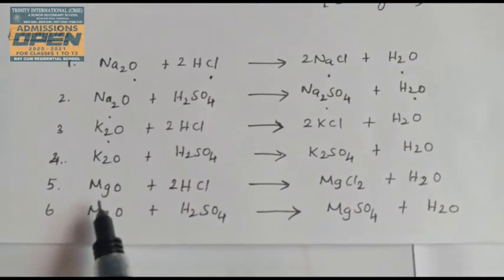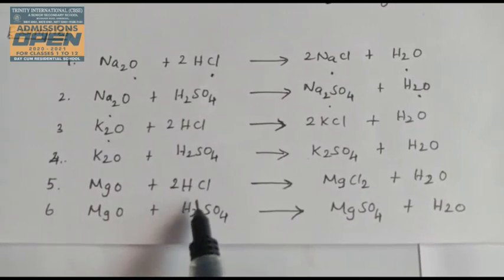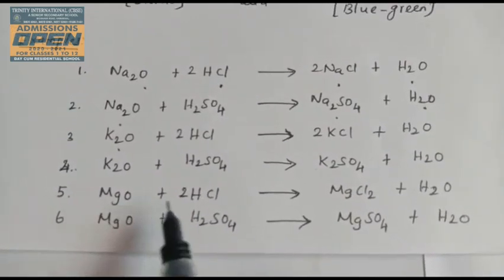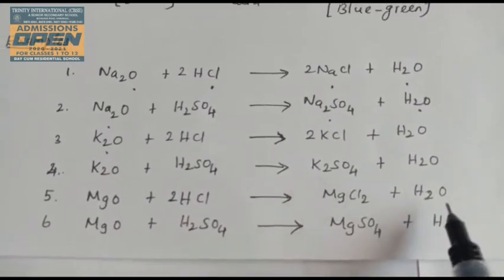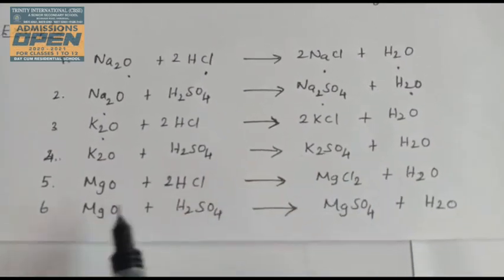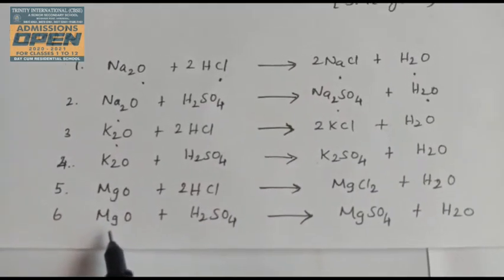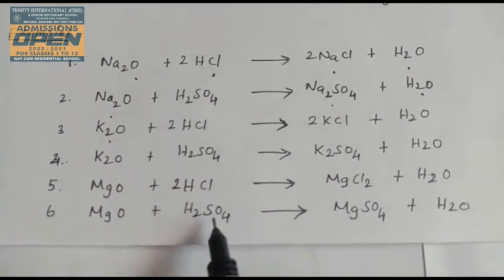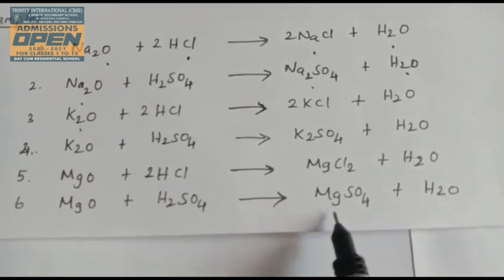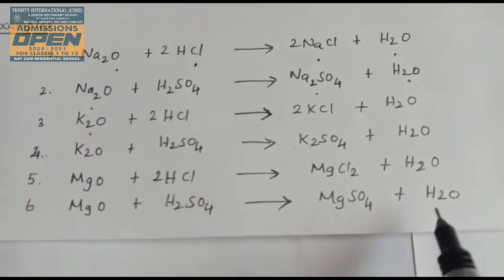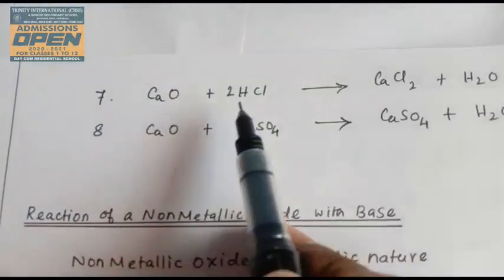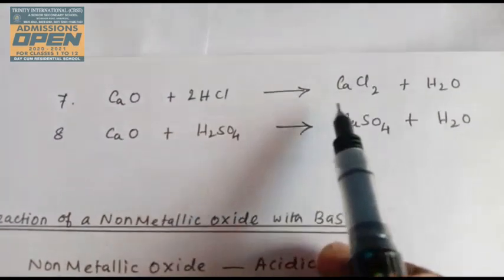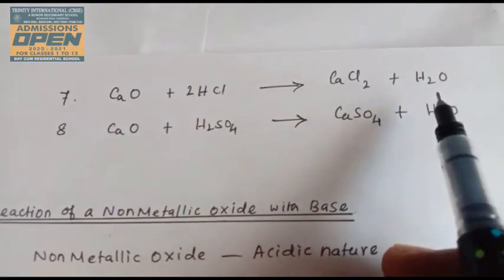Fifth example, magnesium oxide is basic and reacts with hydrochloric acid to form magnesium chloride and water. Sixth example, magnesium oxide reacts with sulfuric acid, H2SO4, to form magnesium sulfate and water. And seventh example, calcium oxide reacts with hydrochloric acid to form calcium chloride and water.